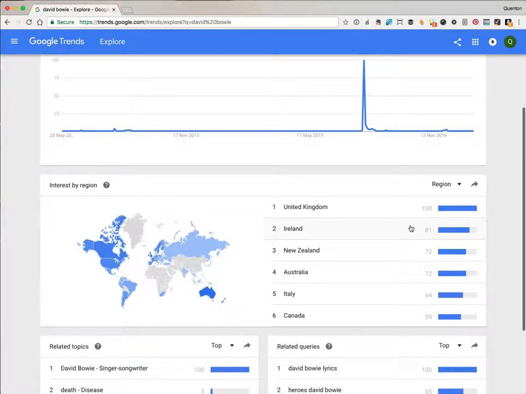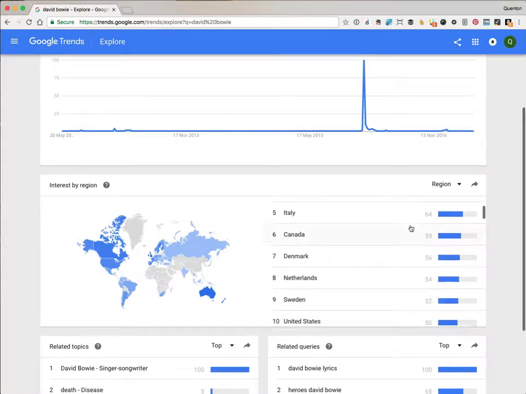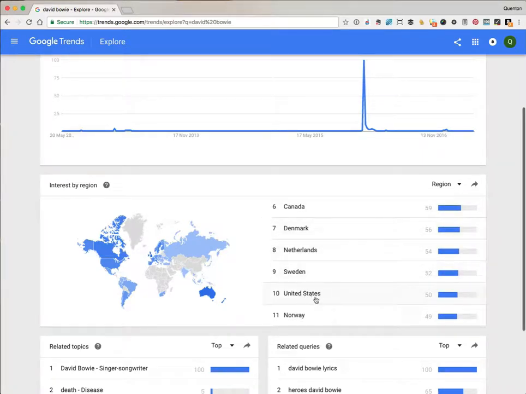Another thing we can see, if we scroll down, is interest by region. This is showing us that David Bowie was most popular in the UK with 100. And if we scroll down, we can see that he was about half as popular in the US, with 50. That's calculated as a proportion of all queries from the region, not an absolute number, so you can compare popularity in a big country with popularity in a smaller country. In fact, the US has a much bigger population than the UK, so there will have been more queries from the US than from the UK. Think of it as interest rather than raw search numbers.